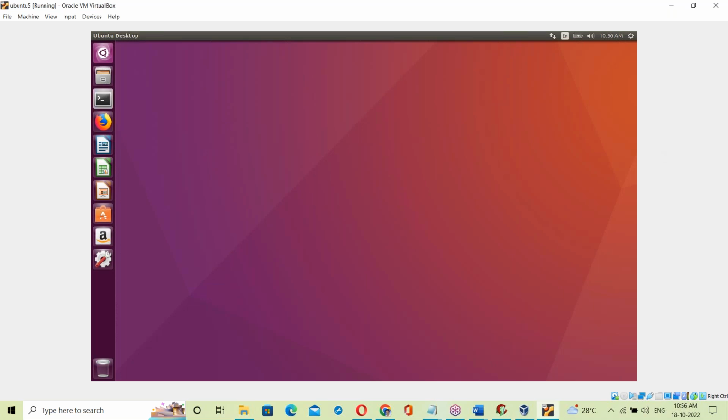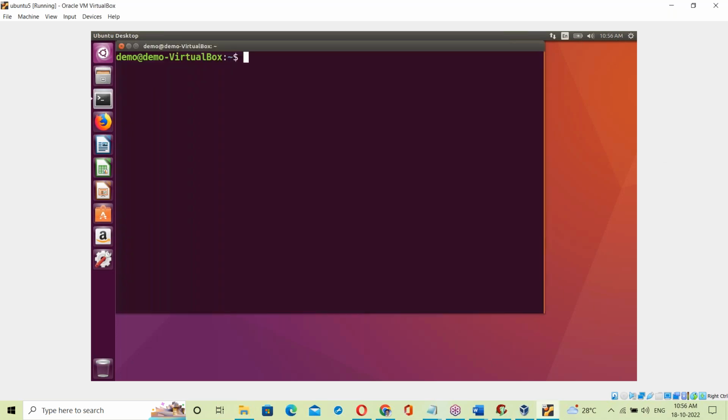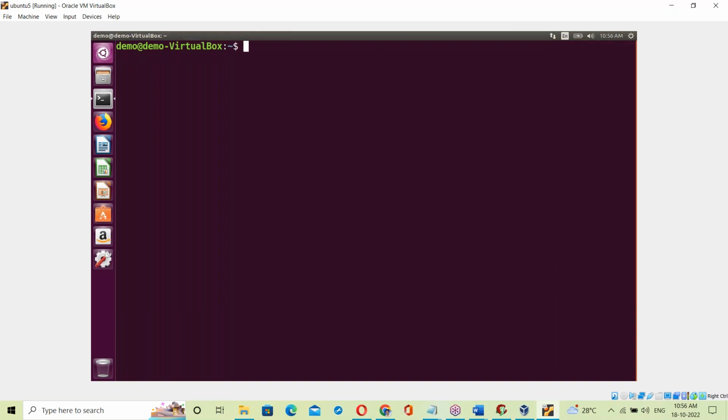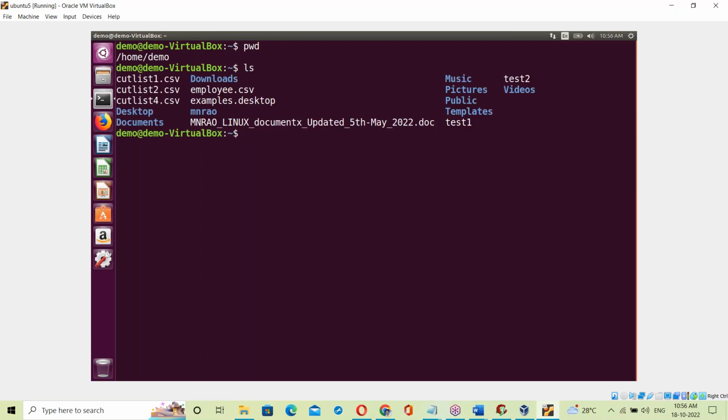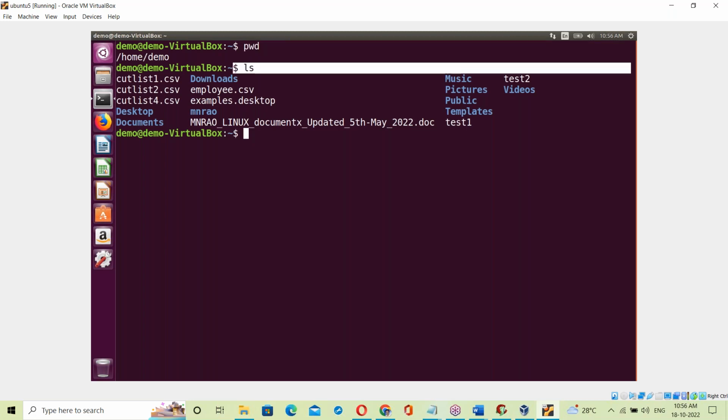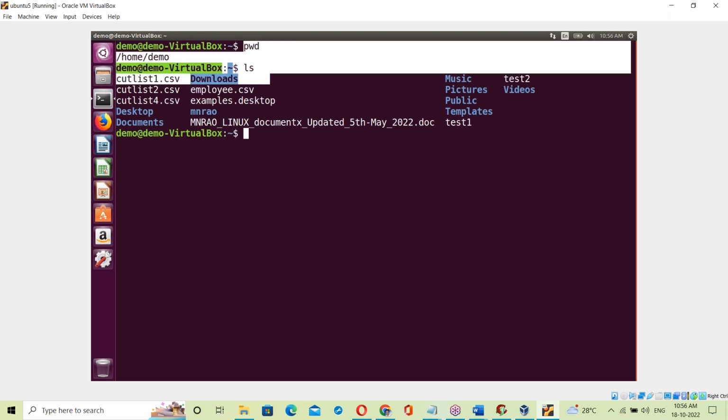This is the Linux terminal. pwd means present working directory. ls means list of files. You don't need to think about the Linux base. Our topic is not about Linux commands; our topic is about the exe file. Here in Linux I'm using commands like pwd and ls, so don't worry about these commands.